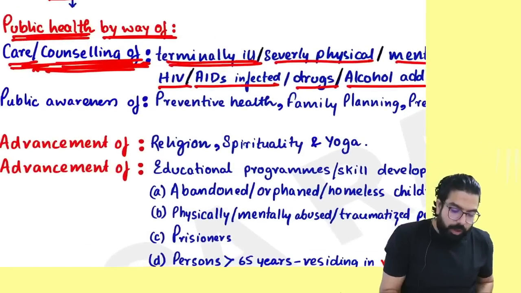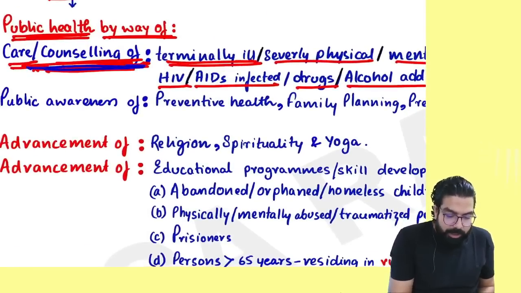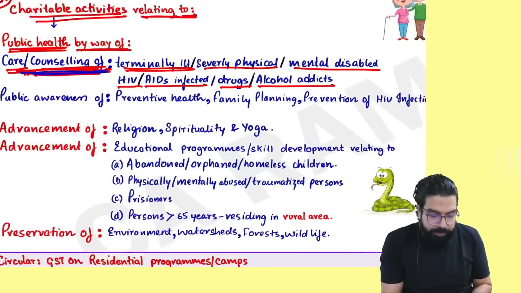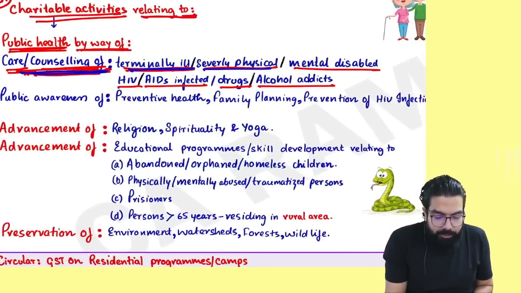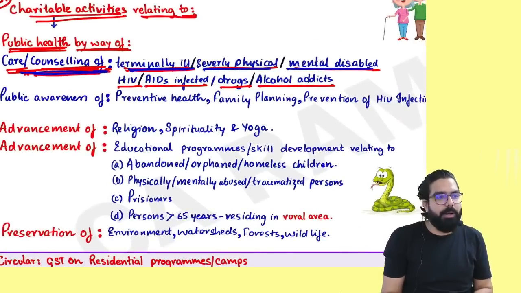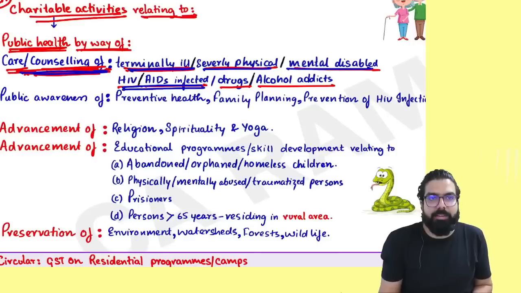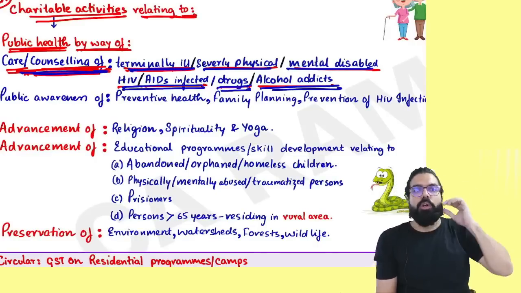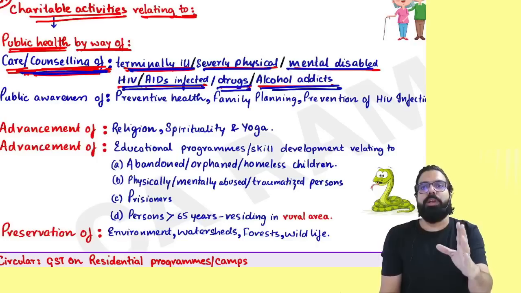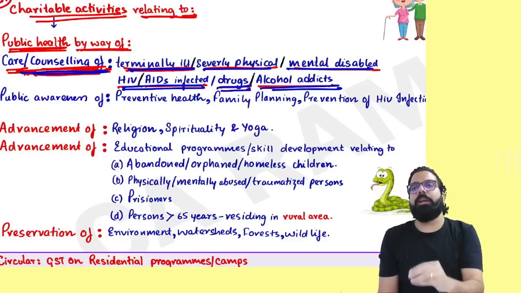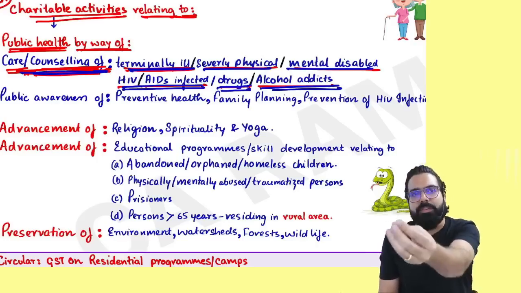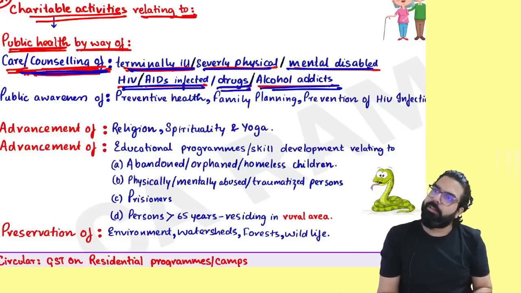Now, sir, they are telling over here, if you are doing care or counseling of terminally ill people, severely physically or mentally disabled people, or HIV or AIDS infected, drug addict, alcohol addict. So the government says, even if you are doing care and counseling, and you are charging some amount, don't charge any GST.